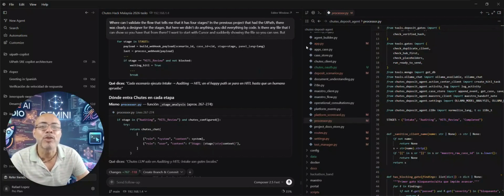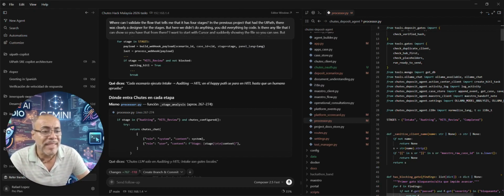This is our presentation for the hackathon, Chutes Hack Malaysia 2026. Our project is called Chutes Sovereign Deposit Agent. It's a demonstration of how a corporate finance team could validate top-up requests before crediting compute credits in Chutes.